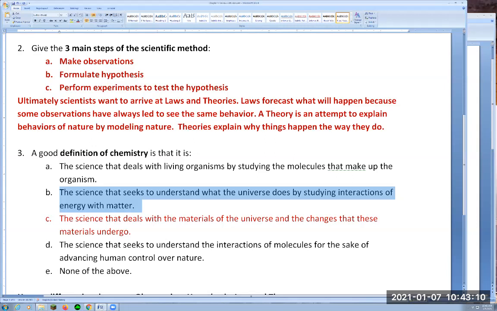Anything that you see in the universe can be classified as either matter or energy. And chemistry is the study of matter, and physics is the study of energy. But of course, matter is affected by energy, so that's why we will deal with some energy in chemistry. But really, it's all about trying to visualize what matter is made of and what happens when you have chemical reactions happening.